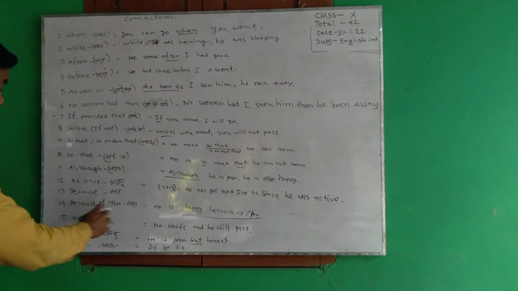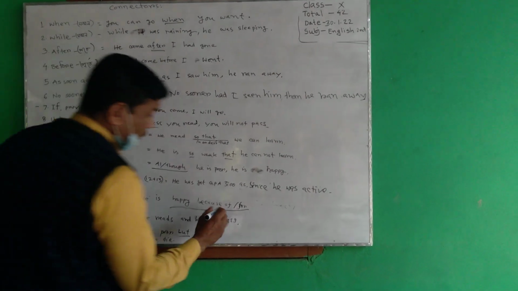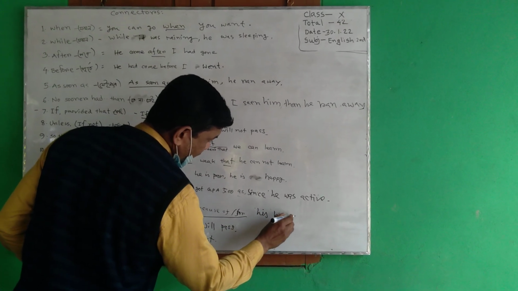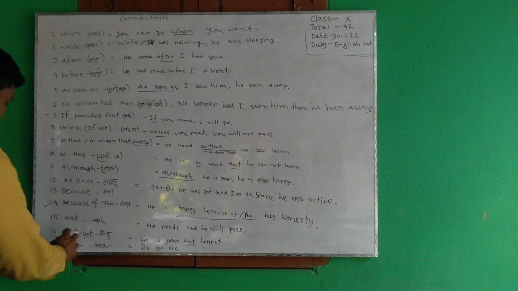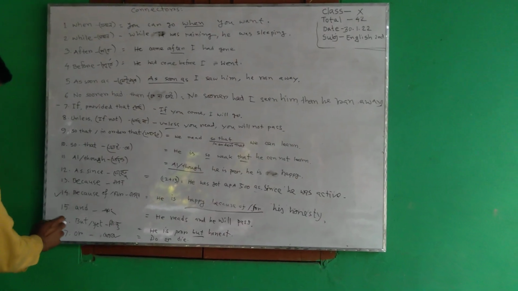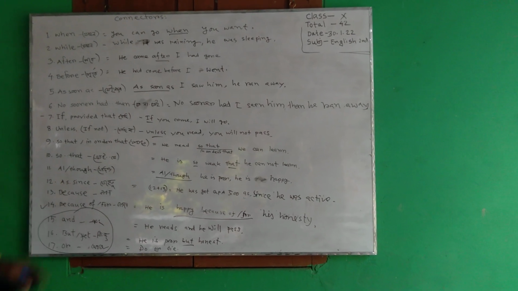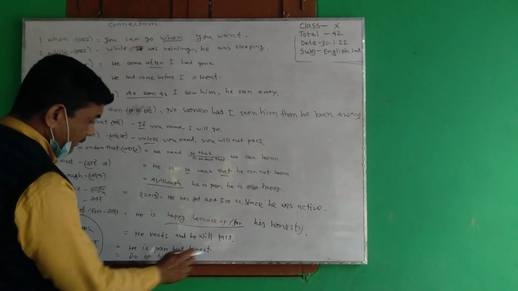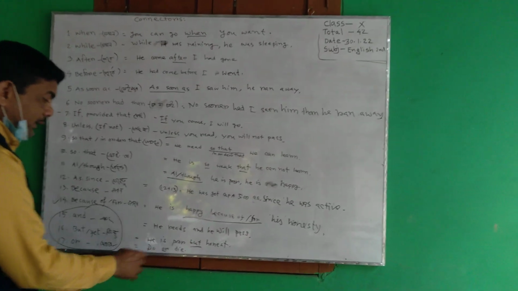Because of, কারণে, for. It is used in simple sentences. He is happy because of, for, his honesty. Next, and, but or yet. These are conjunctions which are used in compound sentences. He reads and he will pass. He is poor but he is honest. In contrast, we use but. Do or die. In alternative,